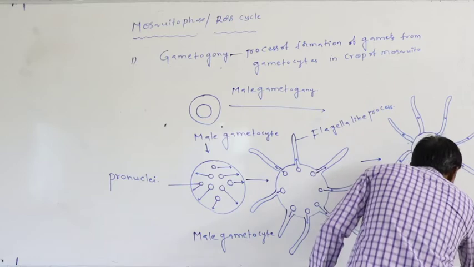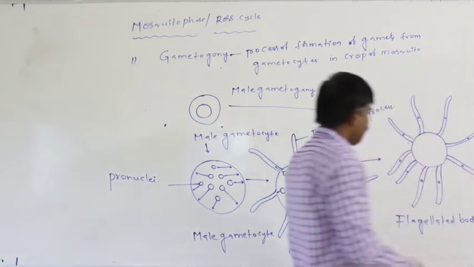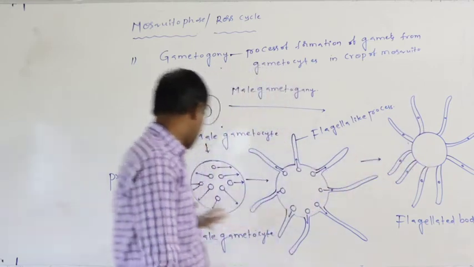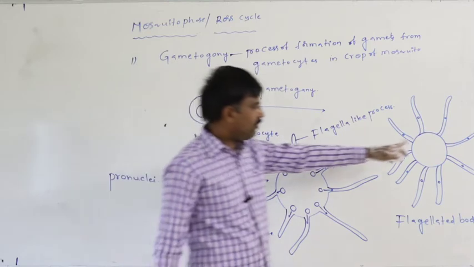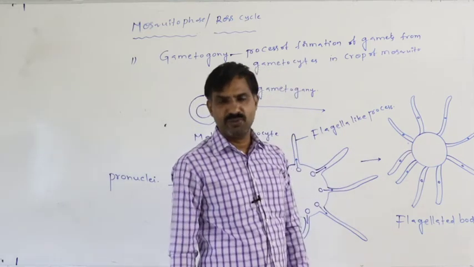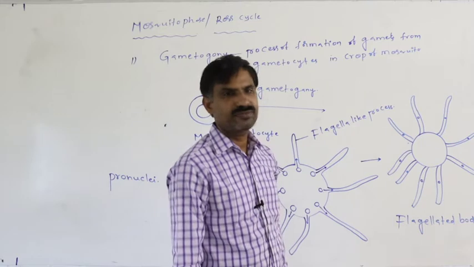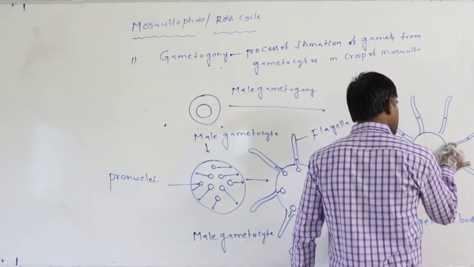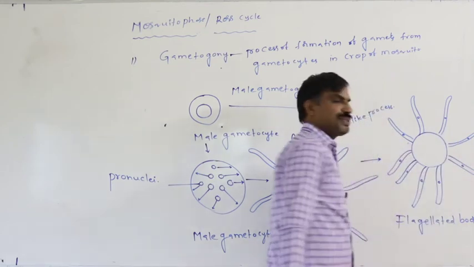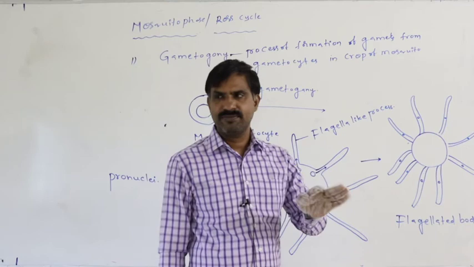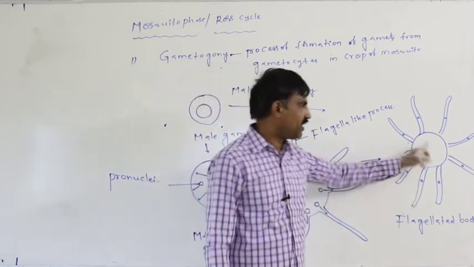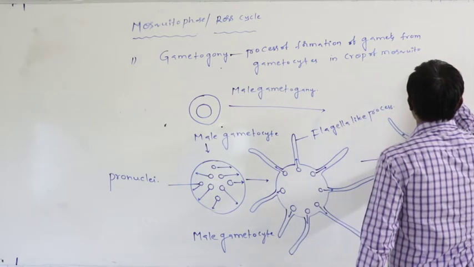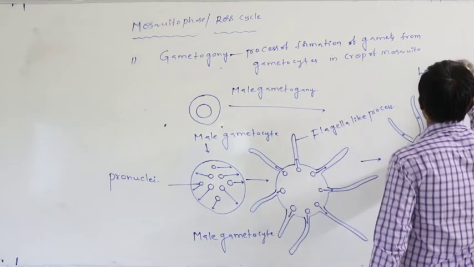flagellated body. This state of the male gametocyte, this is nothing but the male gametocyte, this state of the male gametocyte is said to be the flagellated body. Later, each and every flagella-like process starts a specific movement to get separated from the flagellated body. That movement is said to be the lashing movement.